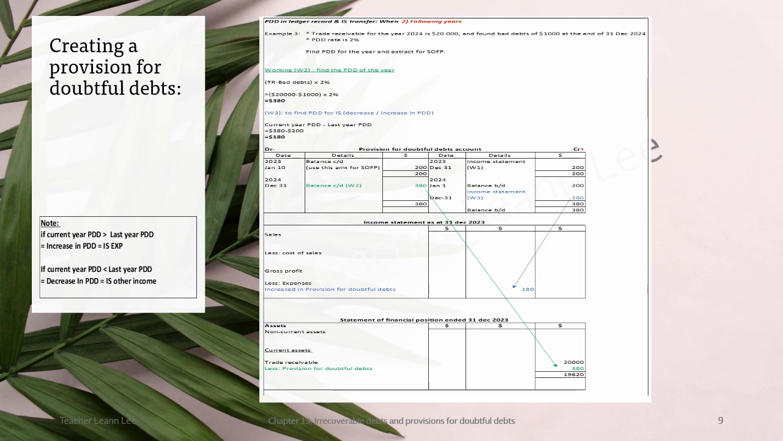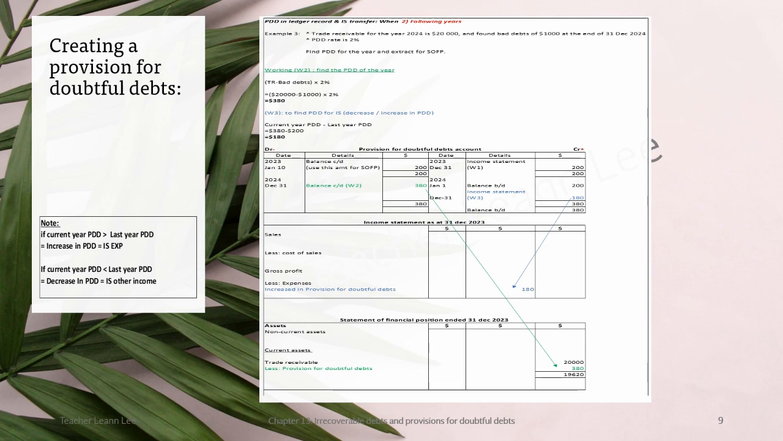What if there is a decrease? Then I will declare it as other income after the gross profit. Okay, come back to this question. And then my balance BD will be on the credit side in my PDD account.